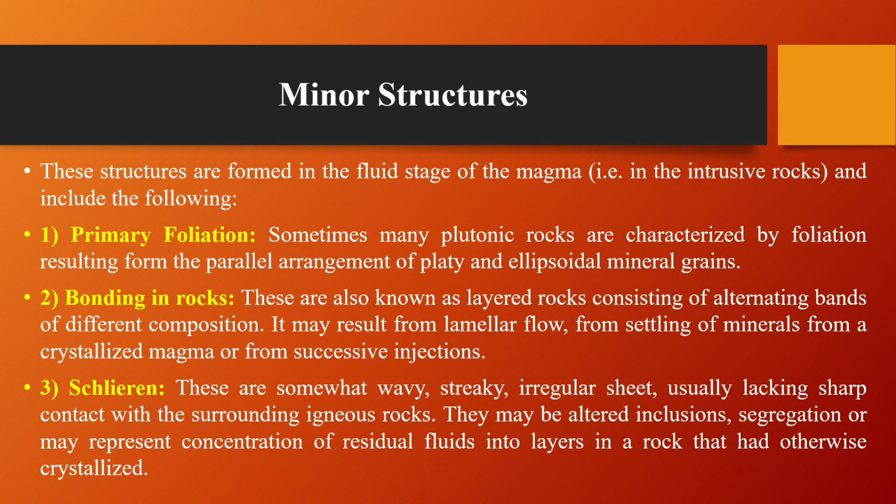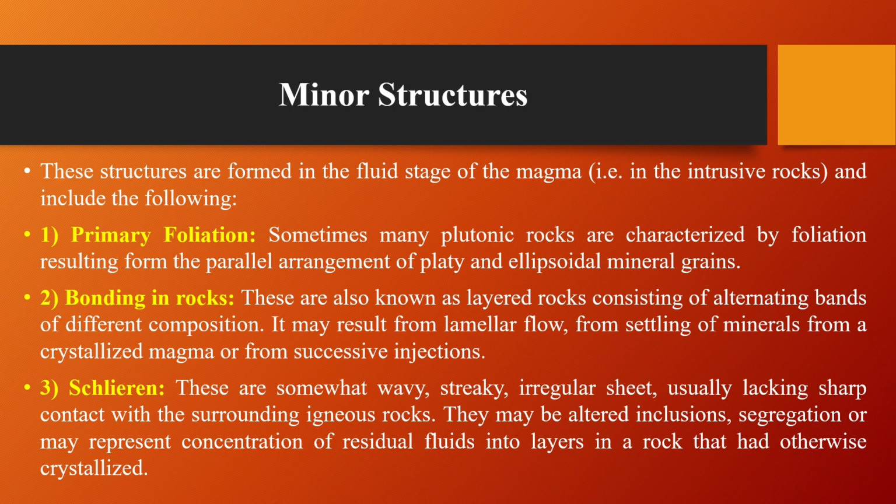The second one is banding in rocks. These are also known as layered rocks consisting of alternating bands of different compositions. It may result from lamellar flow, from settling of minerals from a crystallized magma, or from successive injections.